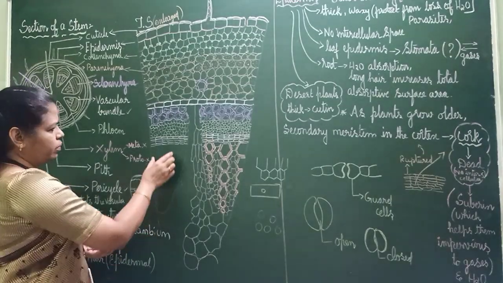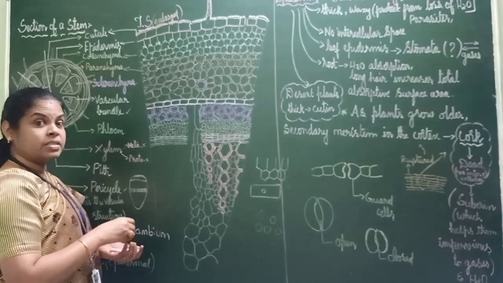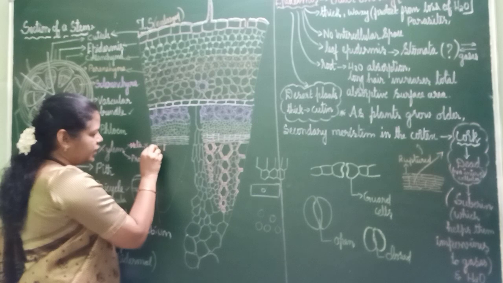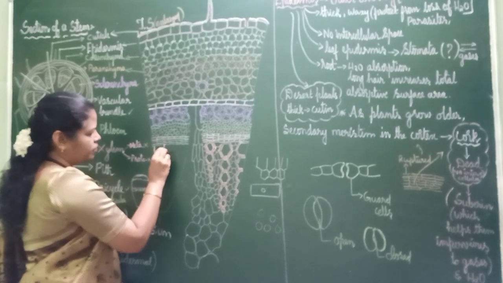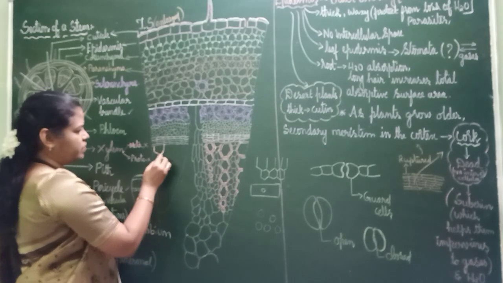And in this one below, I told you it is xylem. When you are drawing xylem, this side it should be big. When it comes down, it should be tapering.